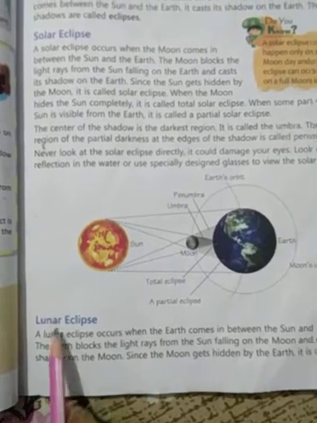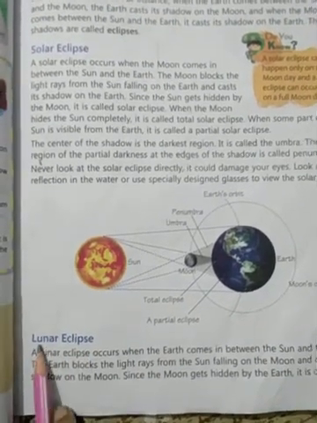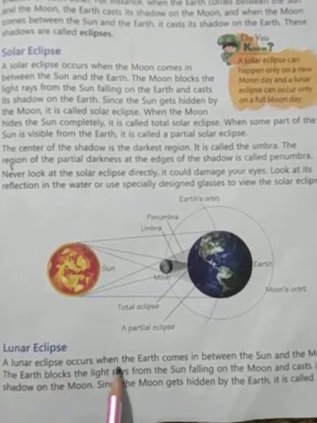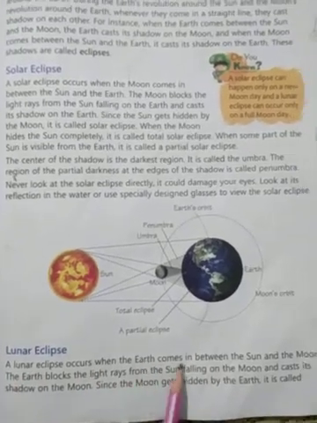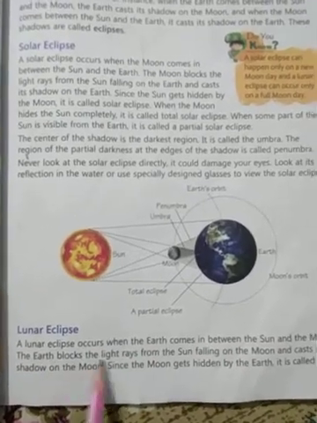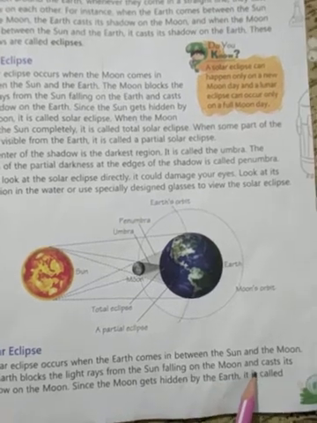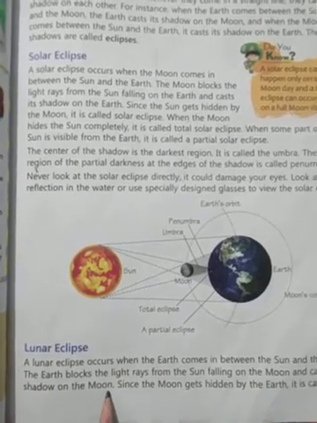Now we have to understand about lunar eclipse. A lunar eclipse occurs when the earth comes in between the sun and the moon. The earth blocks the light rays from the sun falling on the moon and casts its shadow on the moon.